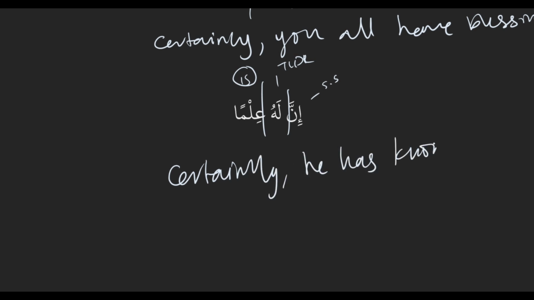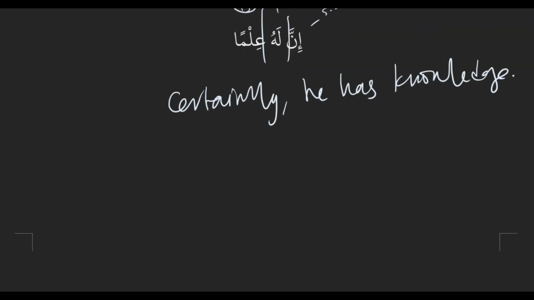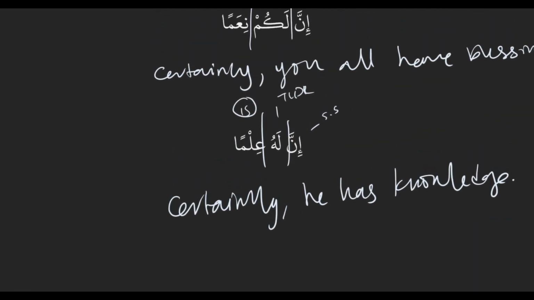Question: can this happen with other sentence starters, or just inna? It can happen with other sentence starters. Inna is the most common one, which is why all the examples have inna, but it can also happen with lakinna, anna, or any of those.